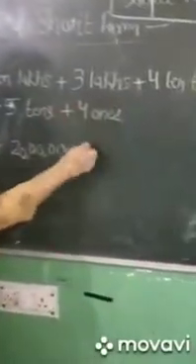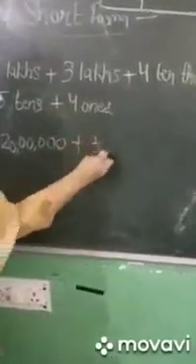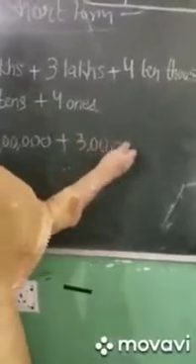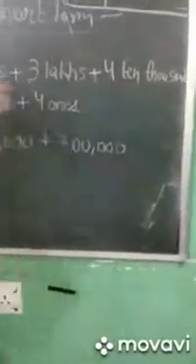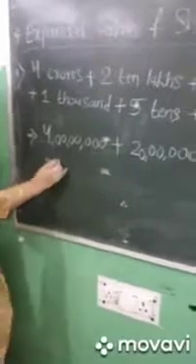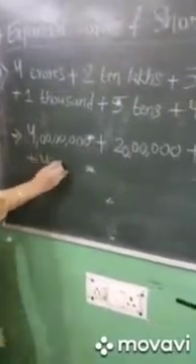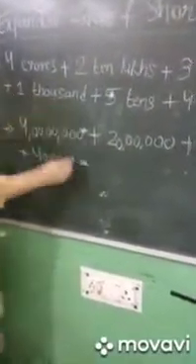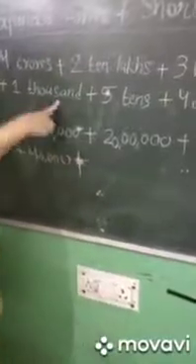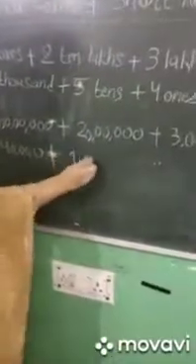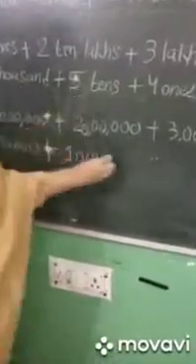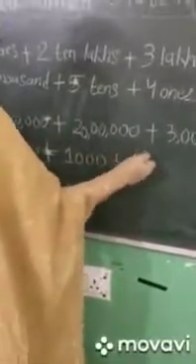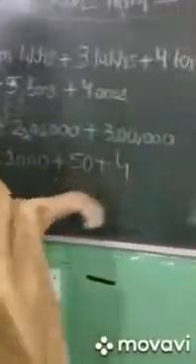How to write 3 lakh? How to write 40,000? That is 40,000. How to write 1,000? Face value of 1,000. 5 tens, that is 50. 4 ones, that is 4.